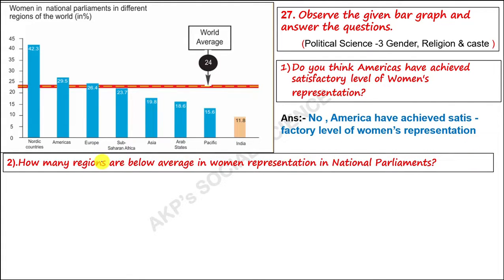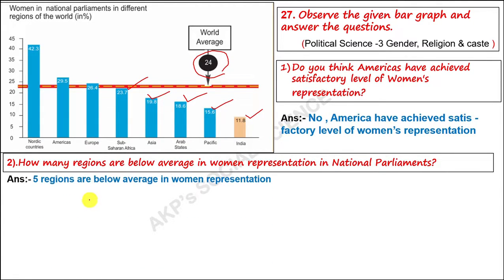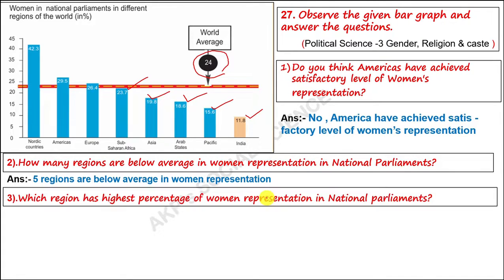Next question. How many regions are below average in women representation in national parliament? Below average means less than 24. So below average are India, Pacific, Arab states, Asia and Sub-Saharan Africa. These come under below average. 1, 2, 3, 4, 5. Five regions are below average in women representation.